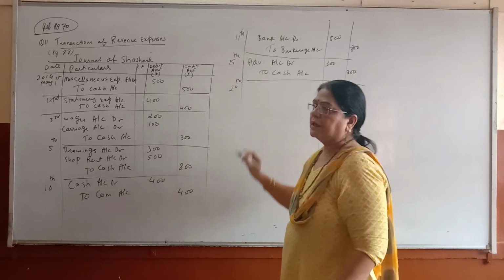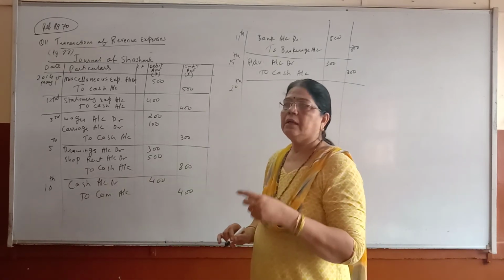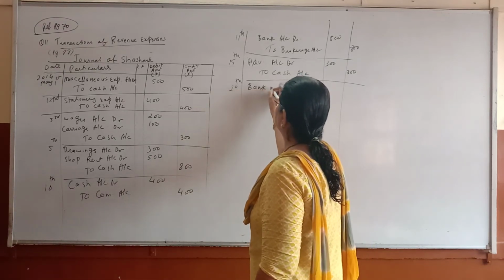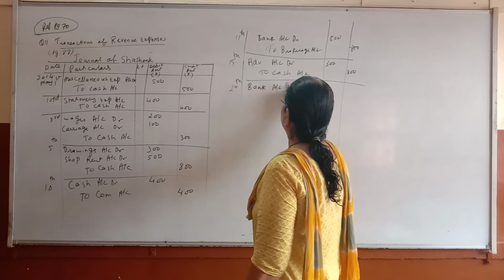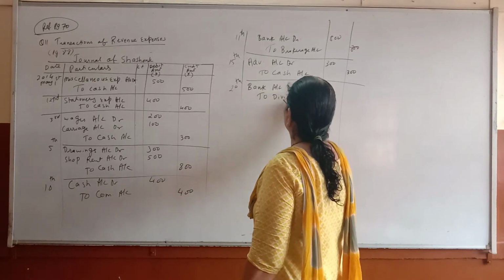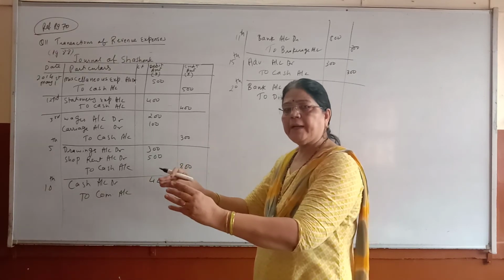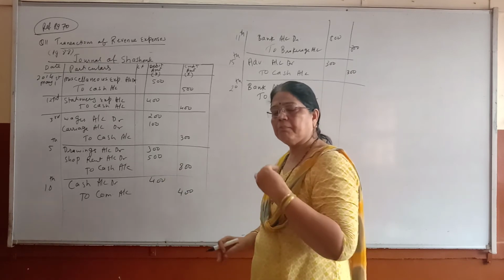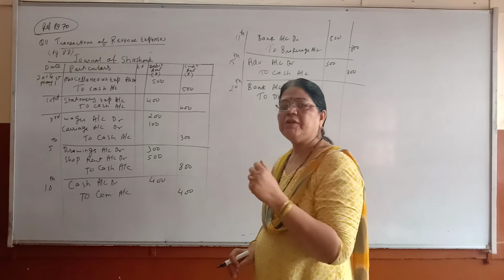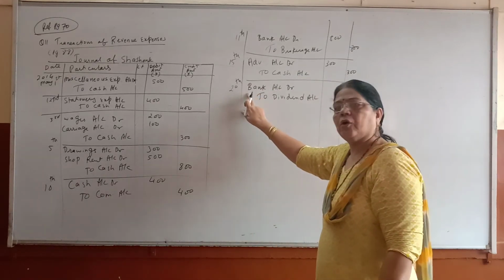Received means it is not given cash, and dividend is mostly for shares. Income tax and all, I told you, we get from bank only. So received means bank account debit. And what have you received? Dividend. Dividend is the income which we receive on shares. In shares I make the investment and then I get some amount every year, a certain percentage of amount, which is known as dividend on shares. So you will write bank, not cash.